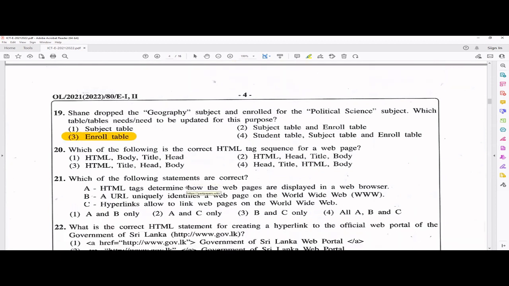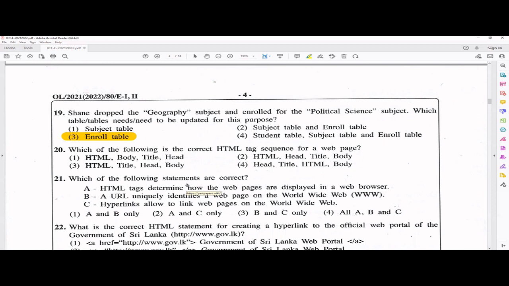20th one, which of the following is the correct HTML tag sequence for the web page? Actually, in this one also, they have given all answers correct. But if you want to go for some kind of an answer, usually you start the tags and you end the tags, right?